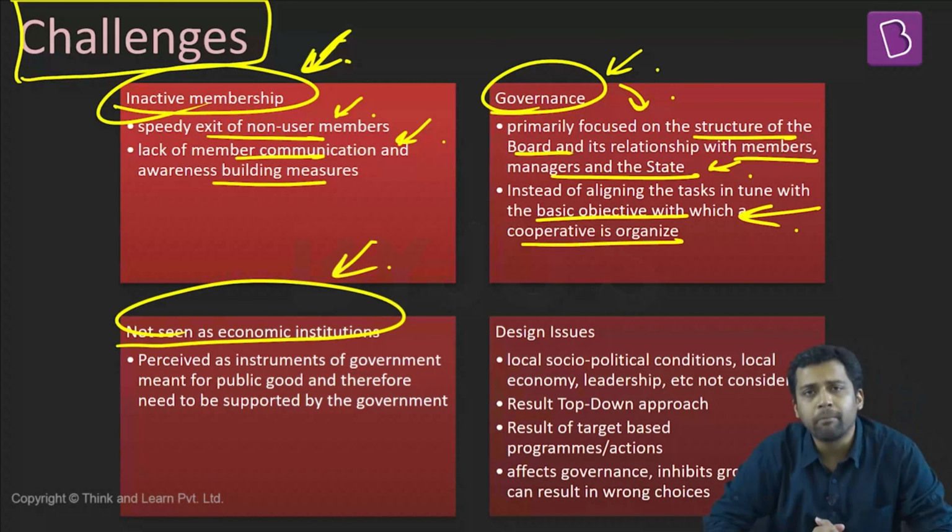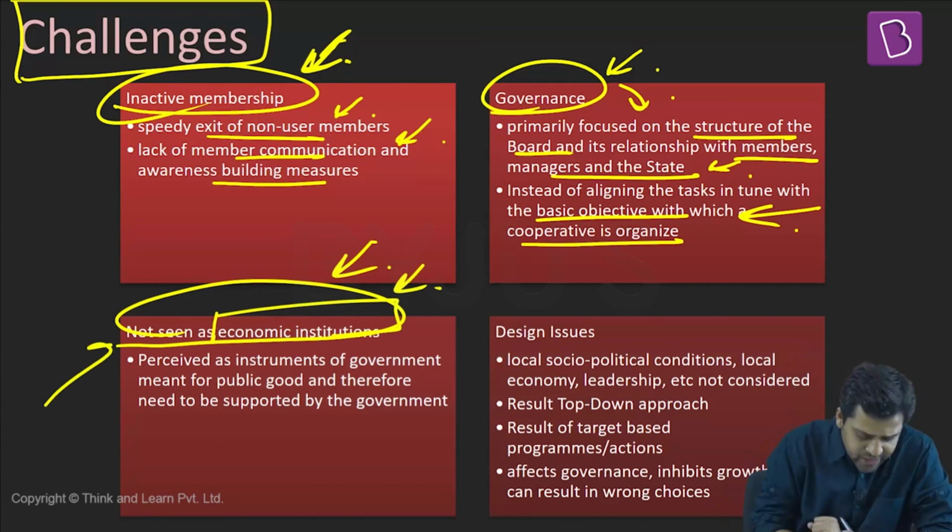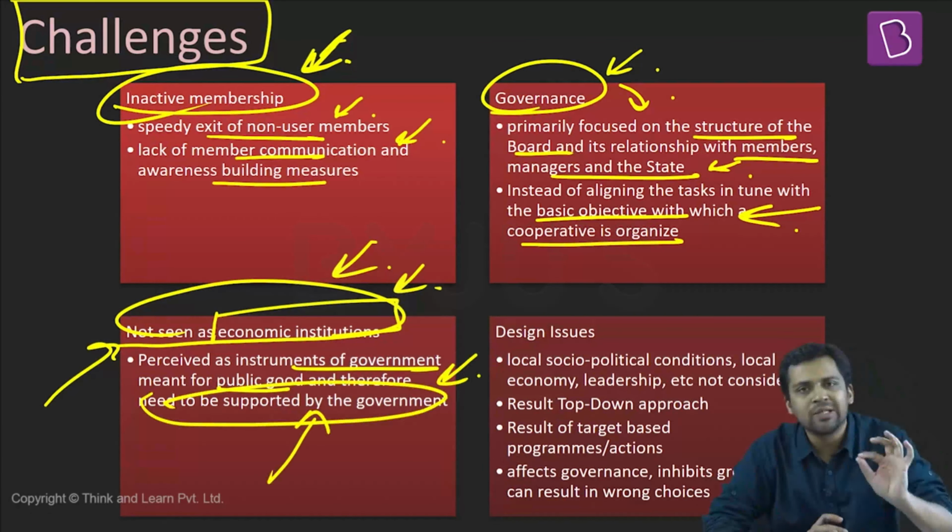Another major issue is the perception towards cooperatives. Generally, cooperatives are viewed as any government or state organization. They're not viewed as economic institutions in themselves. And this kind of perception impacts the professionalism of these organizations. They are just viewed as instruments of government meant for public good. Therefore, they always need to be supported. So this also impacts the performance of these institutions.